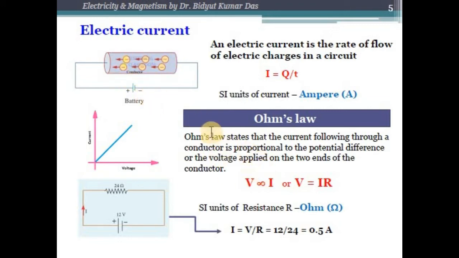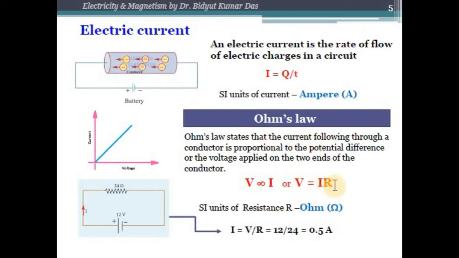So if V is the potential difference between the two ends, then V is proportional to I, the current flowing through this conductor. If we replace the proportionality sign with an equality sign, we have to put a constant, here R, and this R is known as the resistance of this conductor.